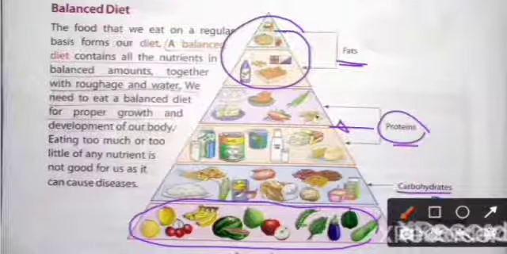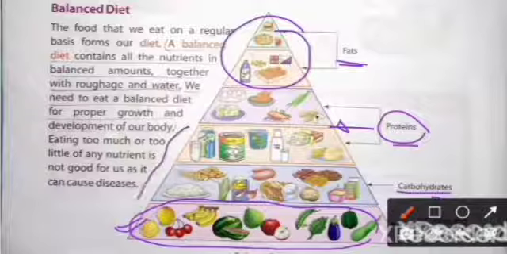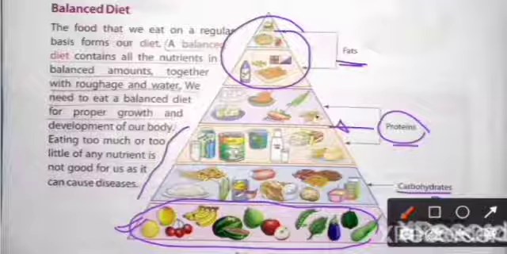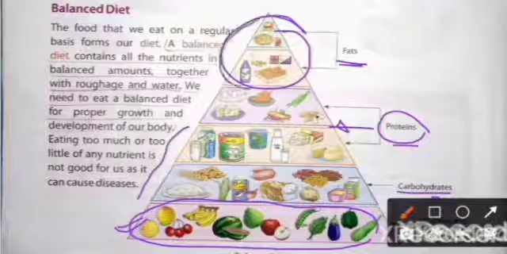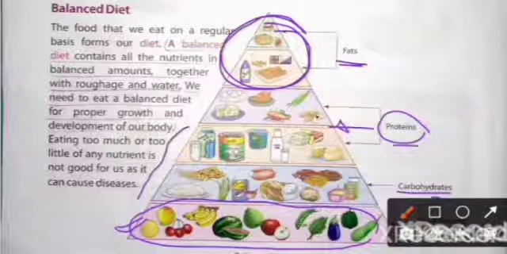So we have to take a lot of vitamins and minerals, and a little bit less of the carbohydrates. This shows the amount of food that we have to take. Then the proteins, and we have to take a very small amount of fat rich food items. So this pyramid shows the amount of food items that we have to take in our balanced diet.